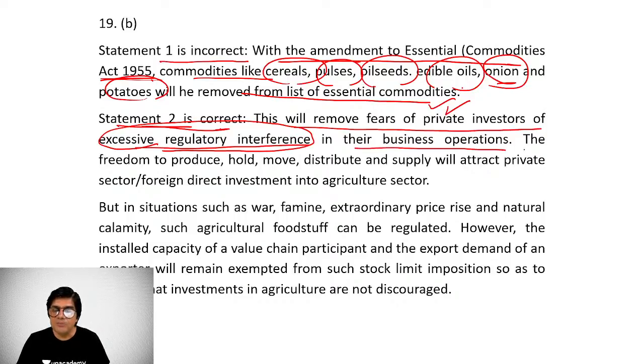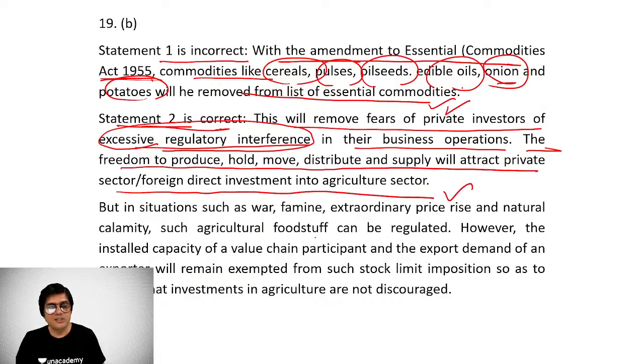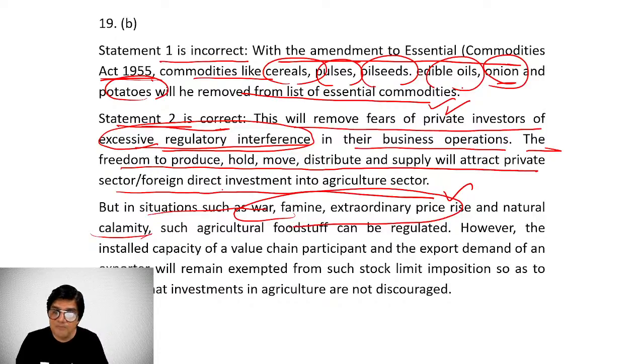So in their business operations, the freedom to produce, hold, move, distribute, supply will naturally attract more private sector investment and direct investment to the agricultural sector. But in situations such as war, famine, extraordinary price rise, natural calamities, the government will come into play and will regulate. It would then impose stock limits in that case. Such agricultural foodstuffs can be regulated.